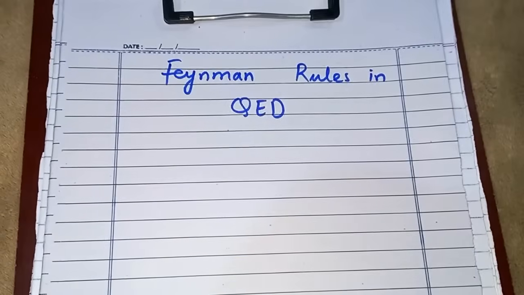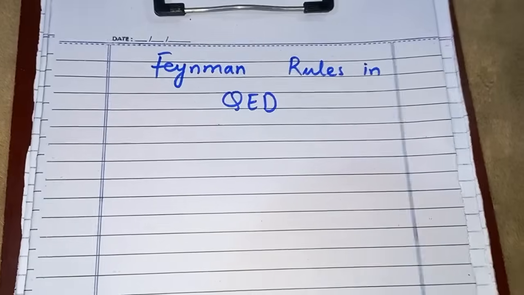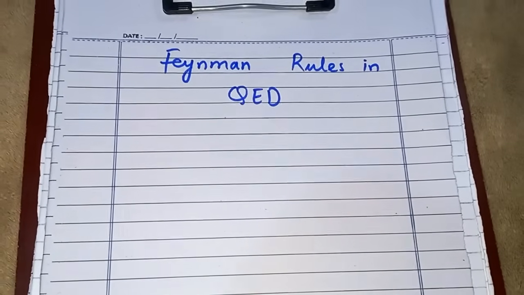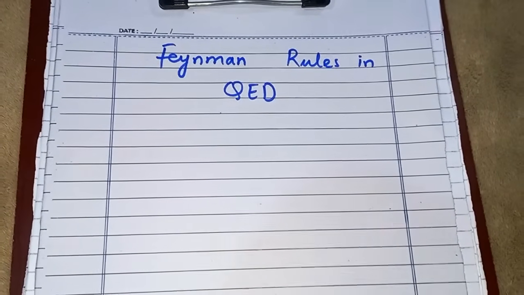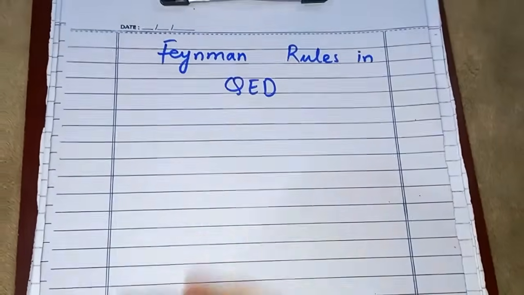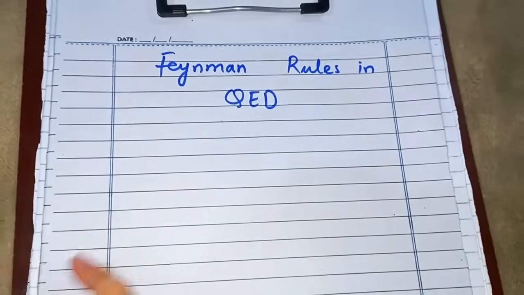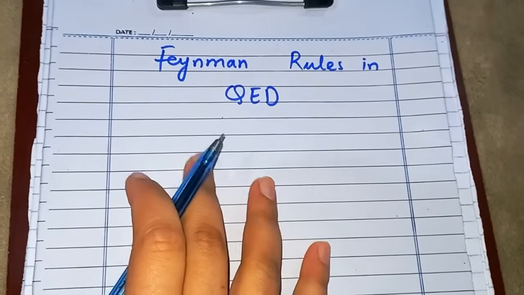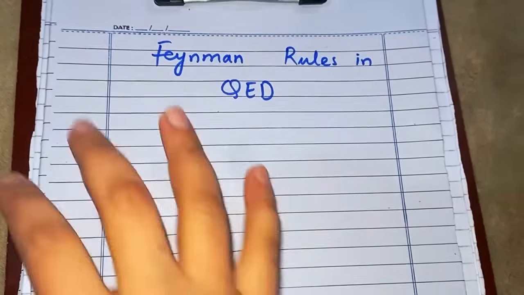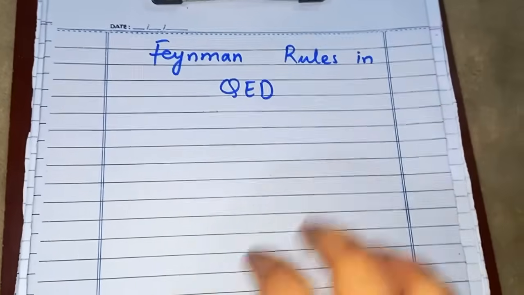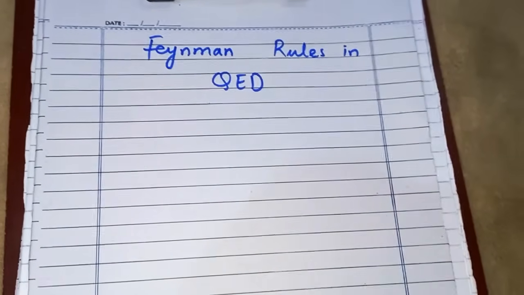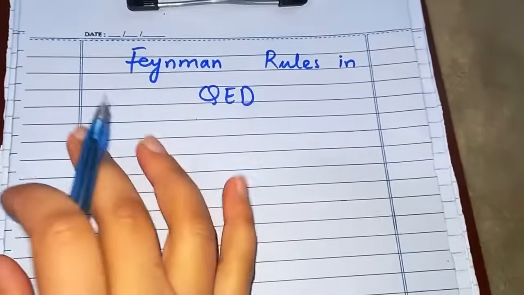Let's quickly get started with Feynman rules. First of all, we'll write some preliminary things so that we form the foundation of our discussion, and then we'll write down the rules, because we can't just directly jump into the main thing. We just have to establish the scene first. Okay, set up the scene, and then we can have the discussion based on that scene.